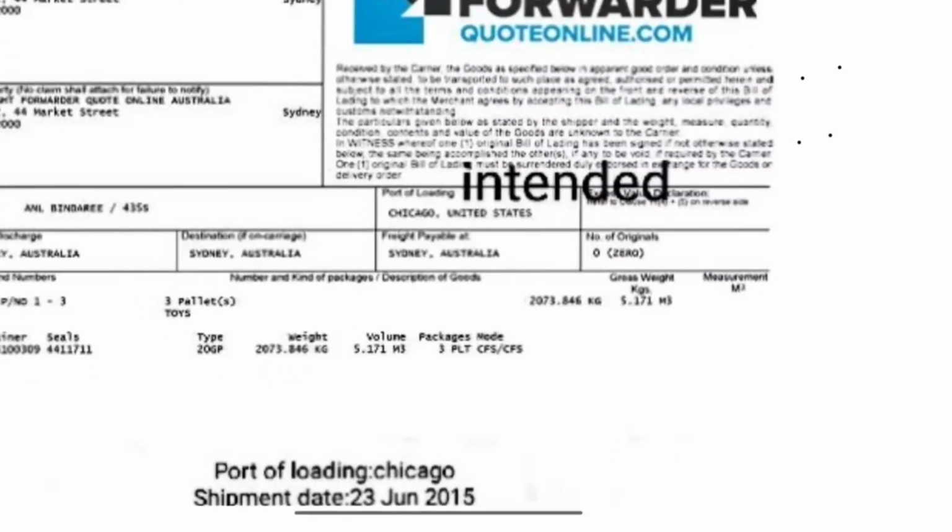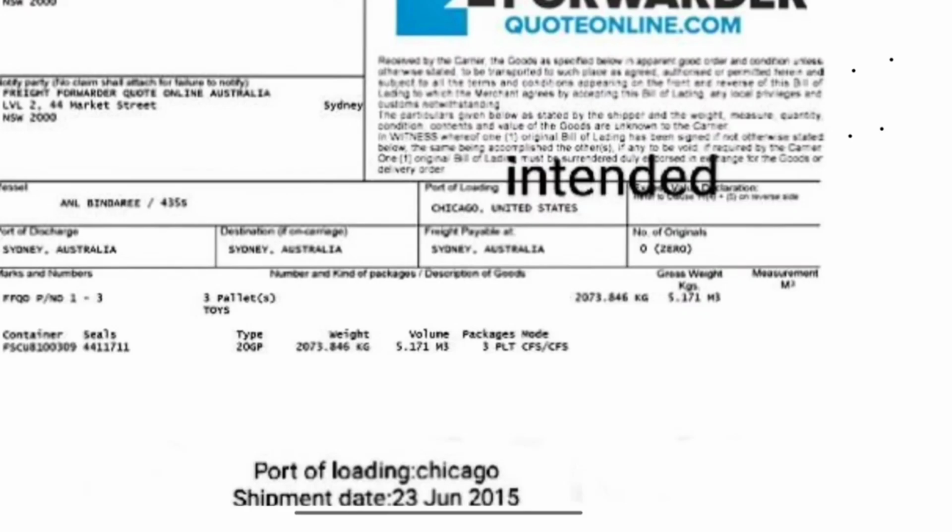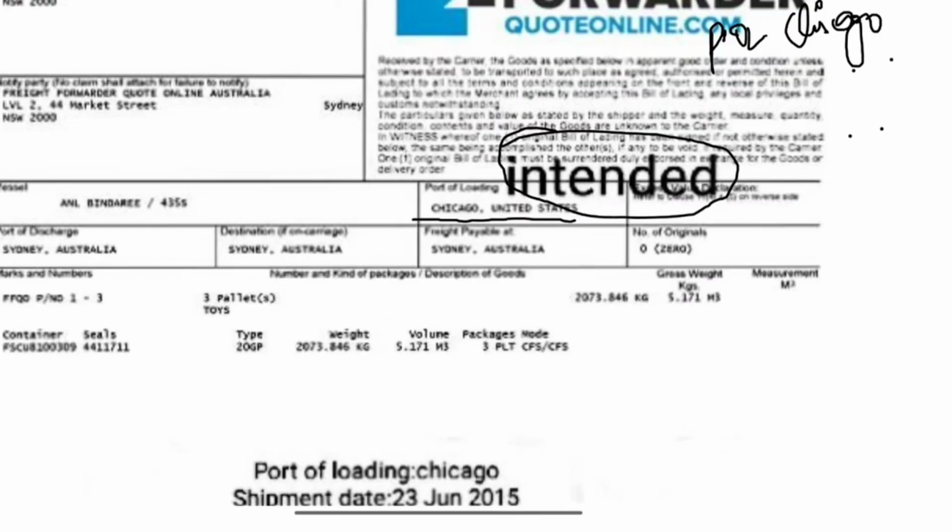So let's consider this picture, which is a little bit blurred due to low picture quality. Let's say the credit asks for port of loading Chicago. In the bill of lading, the port of loading is mentioned as Chicago, United States, but the word "intended" is added after the port of loading.